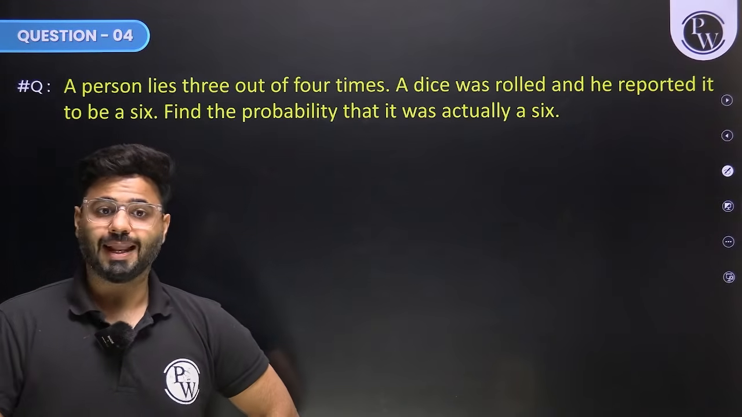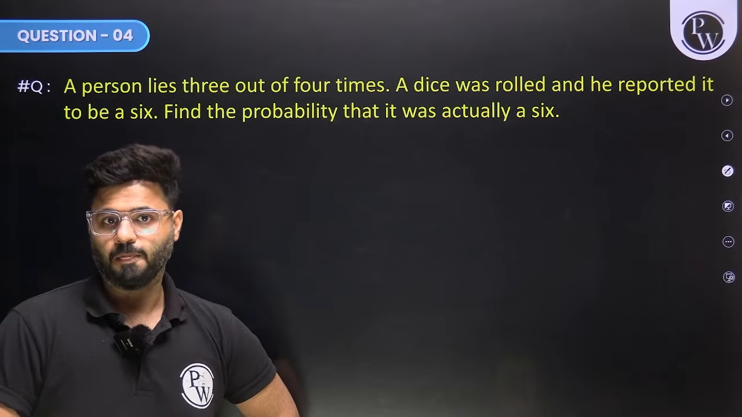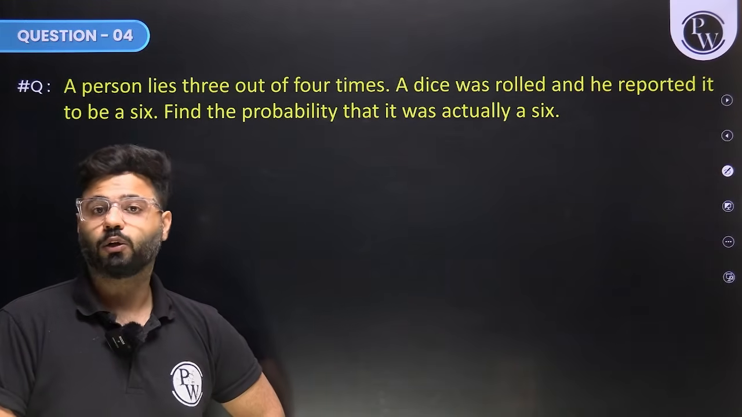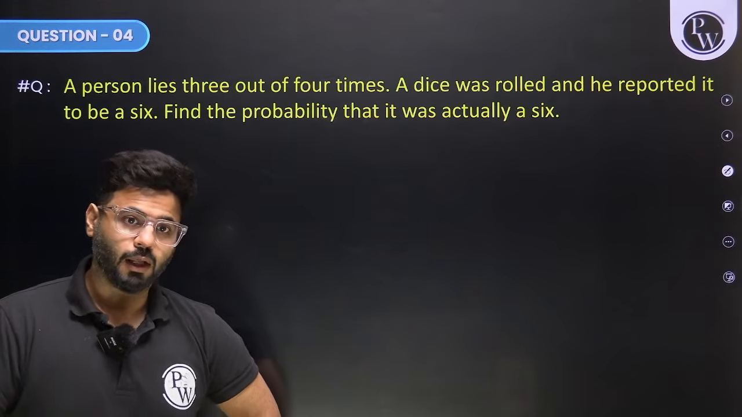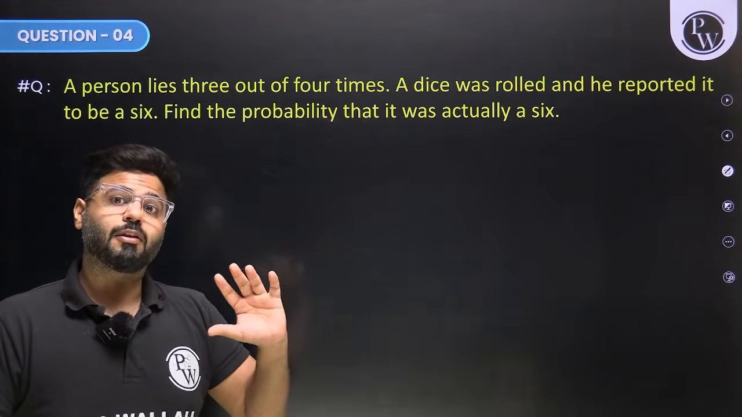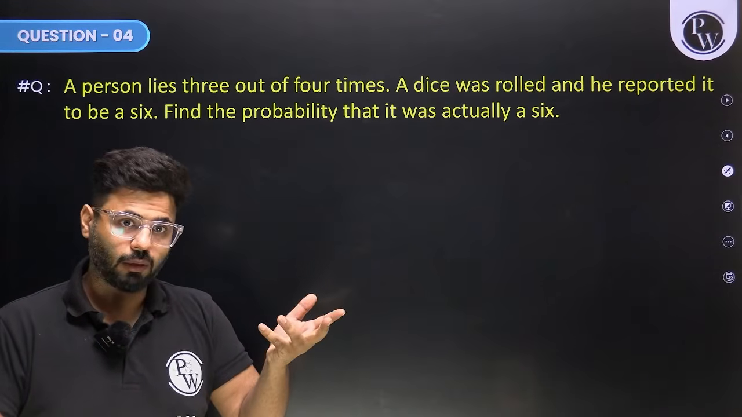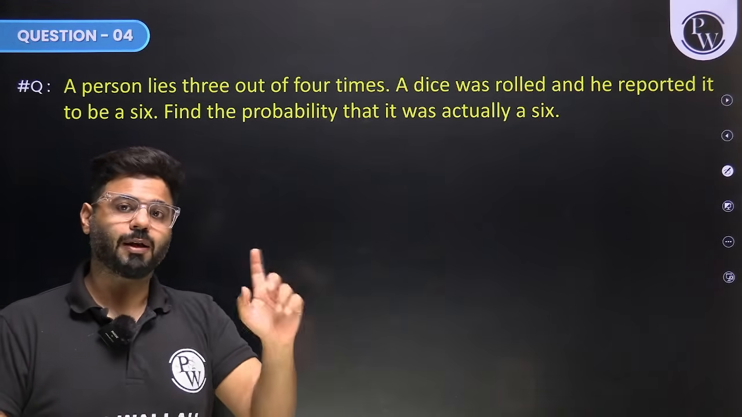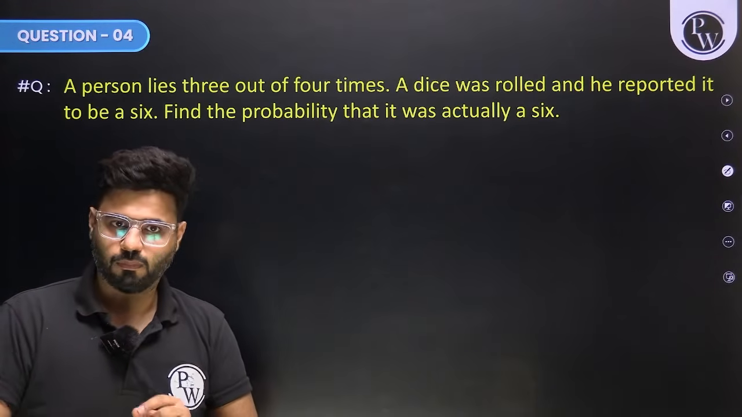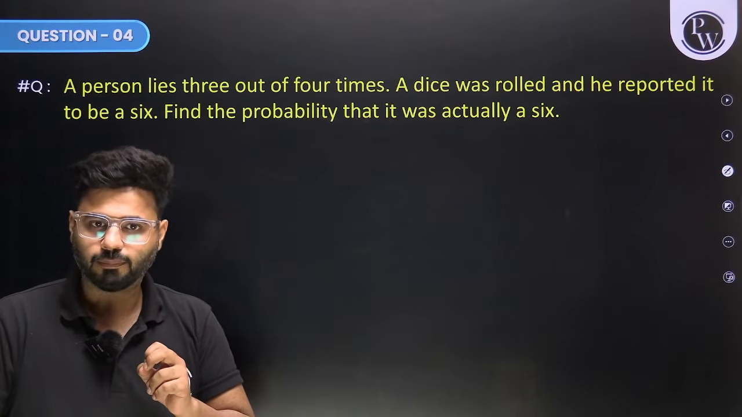Here a person lies 3 out of 4 times. A dice was rolled and he reported it to be a 6. Find the probability that it was actually a 6. That means actually a 6 probability. That means he said truth, isn't it? He reported it to be a 6. If it was actually a 6 and he reported to be a 6, that means he was saying the truth. That is a hint. Now pause and try.